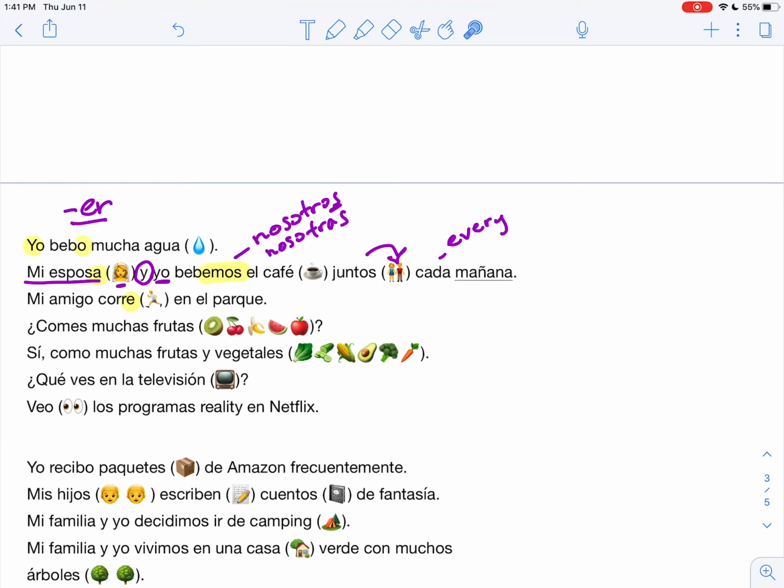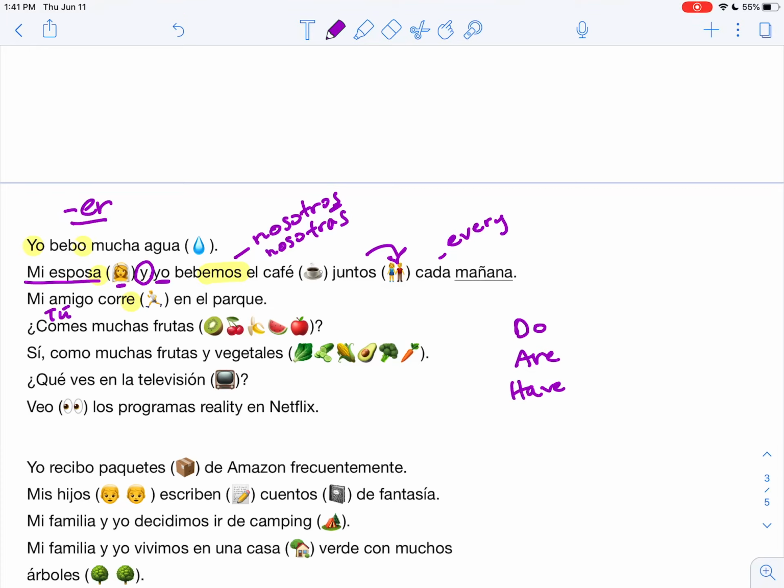¿Comes muchas frutas? So you see here, I'm talking to tú. But even as a question, I can still use comes, right? In Spanish, we don't have those helping question words like do or are or things like that, right? Like do you eat fruit?